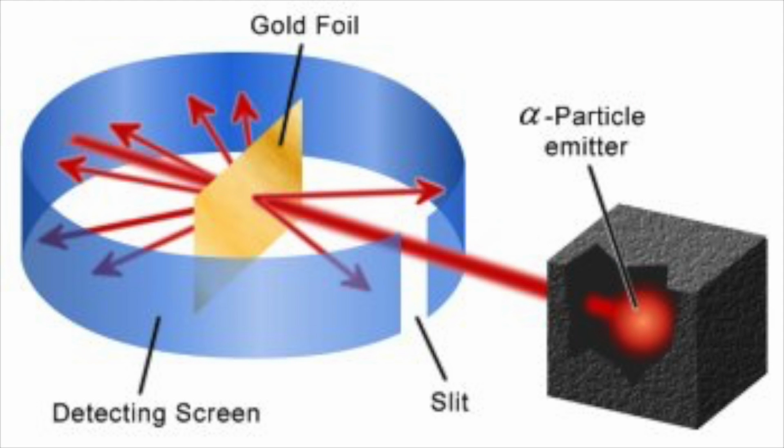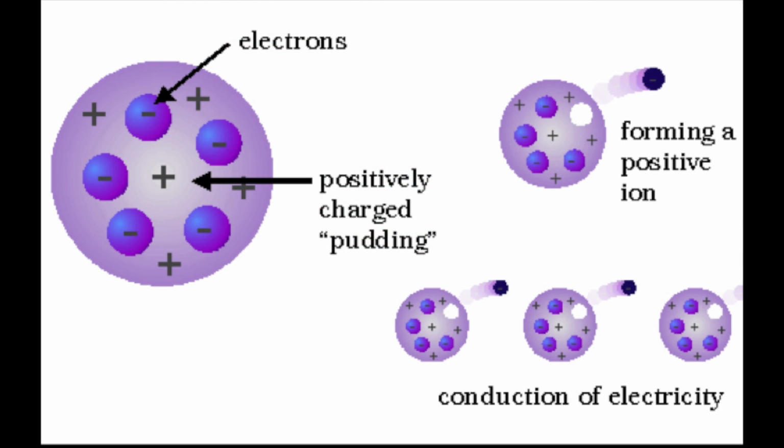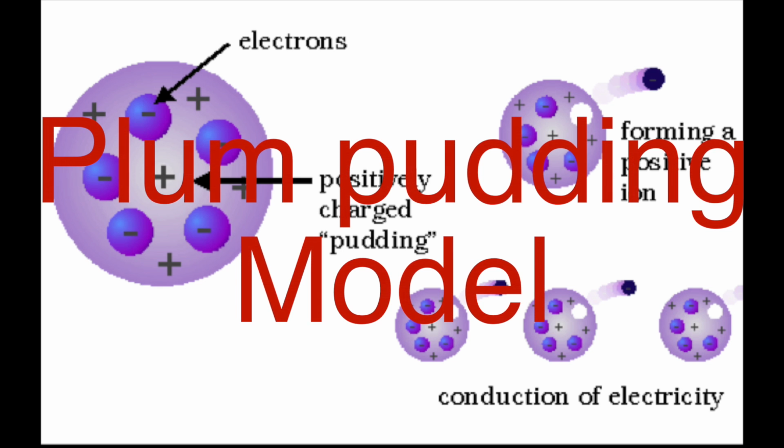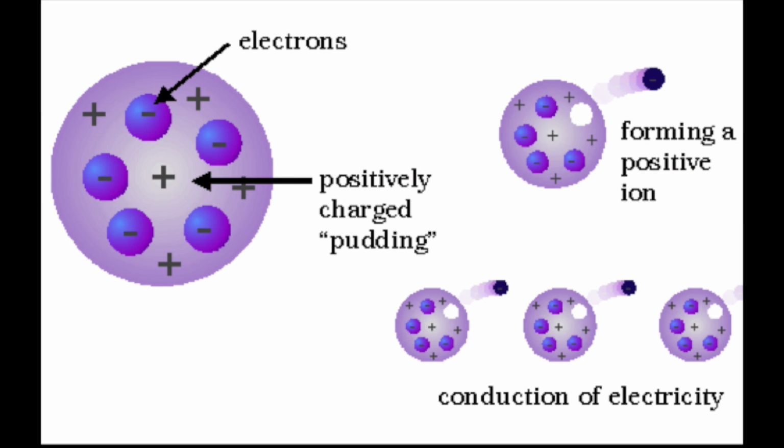Nevertheless, to everyone's surprise, the great majority of alpha particles passed straight through the gold atoms without deflection. Even more surprisingly, a small fraction of the particles bounced off the gold foil at very large angles. Based on those results, he proved that J. J. Thomson's early atomic model was wrong.